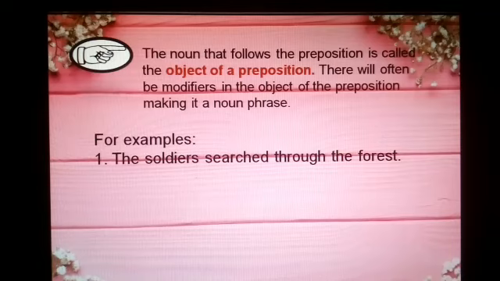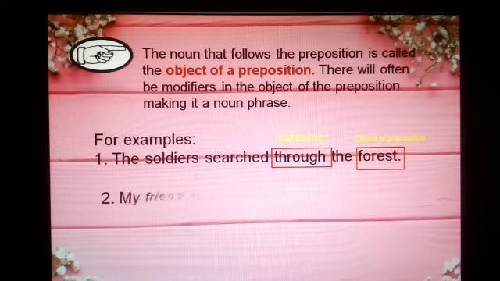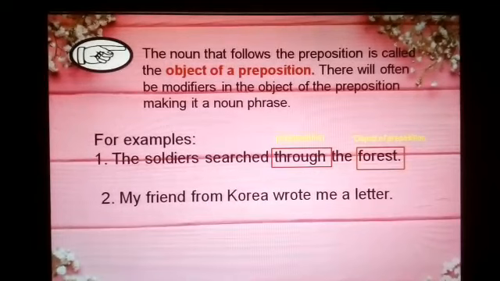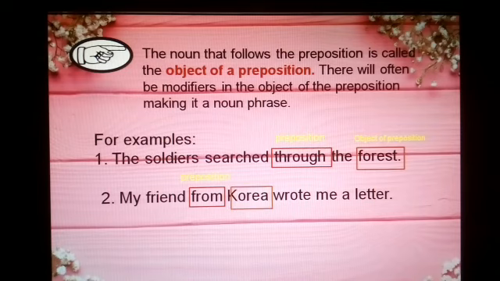For example, in number 1, the soldiers search through the forest. Let's look for our preposition first, and that is the word through. So our prepositional phrase is through the forest. In this example, our preposition is through, and the object of the preposition is the word forest. For the second example, my friend from Korea wrote me a letter. In the sentence, let's look first for our preposition, and that's the word from. Now, our object of preposition is the word Korea.